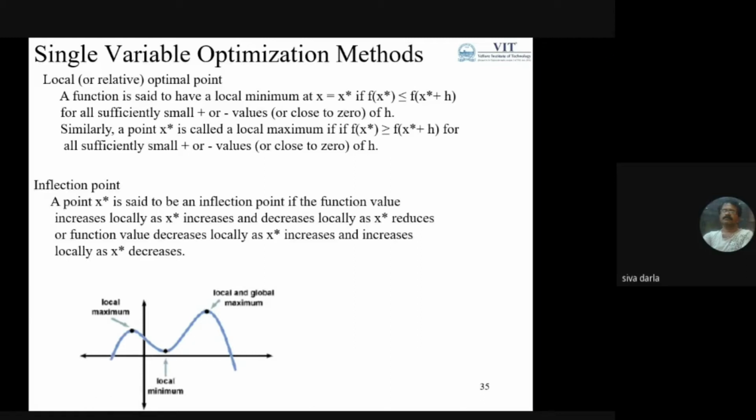points, I can consider the global points. Now the inflection point: see what happens here. At a particular point, x is equal to x star. If x star increases or decreases, the objective value increases locally. This is the situation of an inflection point. So here I can say it is neither maximum nor minimum.